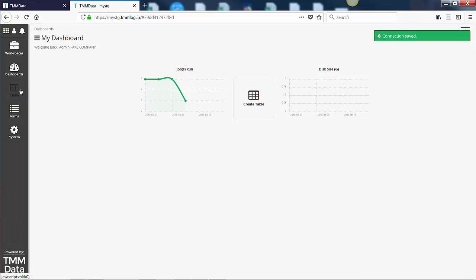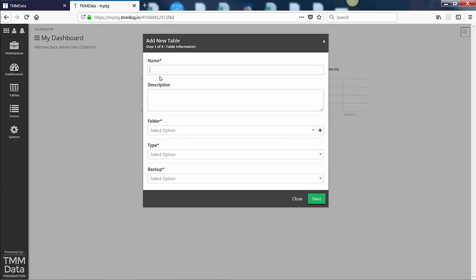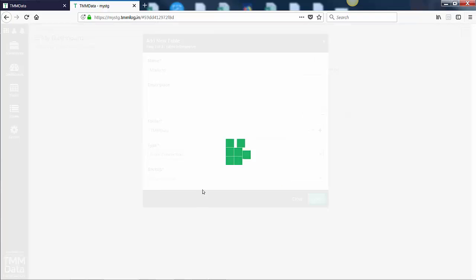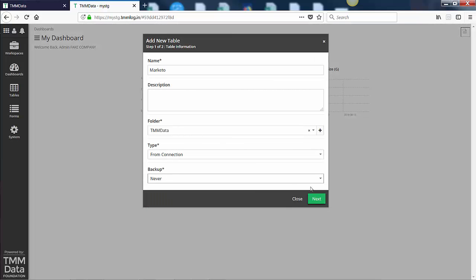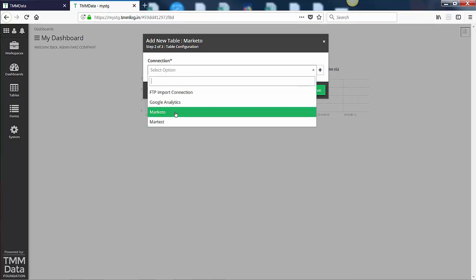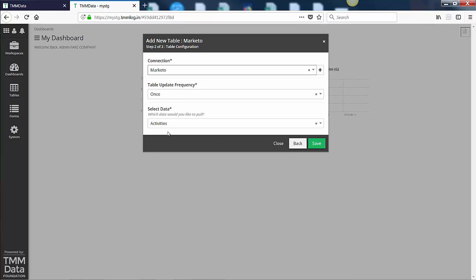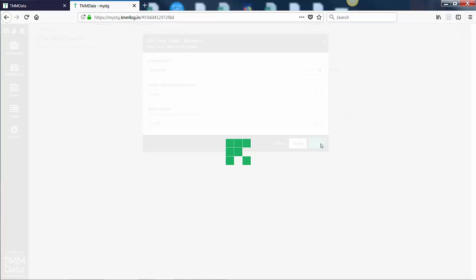Now we want to create a table using the connector. So once again, we go to table and add new table. Call it Marketo. Put it in the TMMData folder there. We will use from connection. And we will never back this up. Hit next. Connection, of course, we want the Marketo connection that we just created. Select data, we will go with leads, and we want this just to update once for now. Hit save.